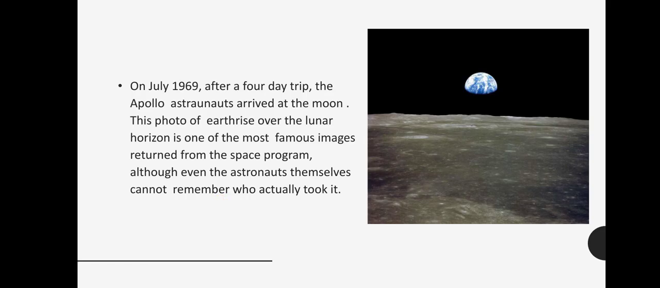In July 1969, when they went into space to the surface of the moon, it was a four-day trip. The Apollo astronauts arrived at the moon, and this photo of Earthrise over the lunar horizon is one of the most famous images returned from the space program, although even the astronauts themselves cannot remember who actually took it.